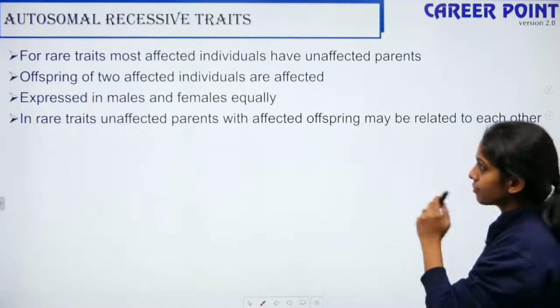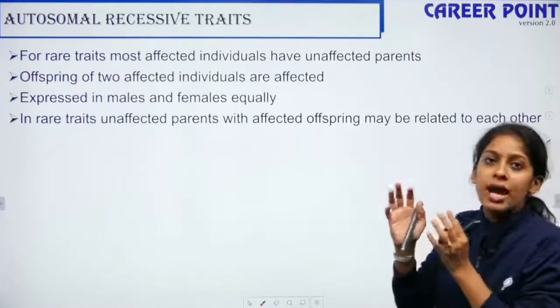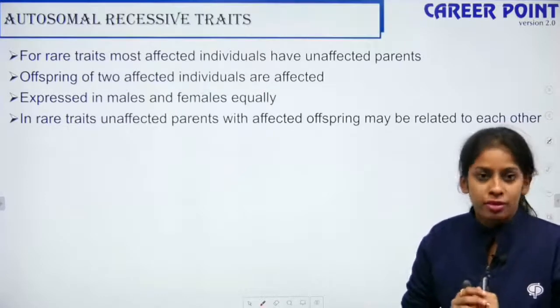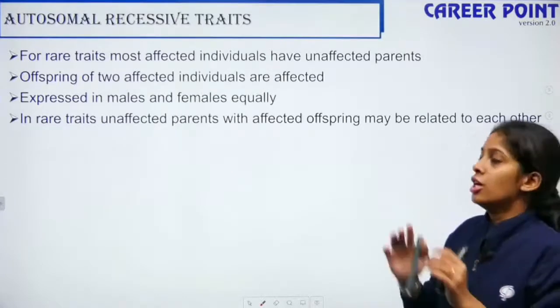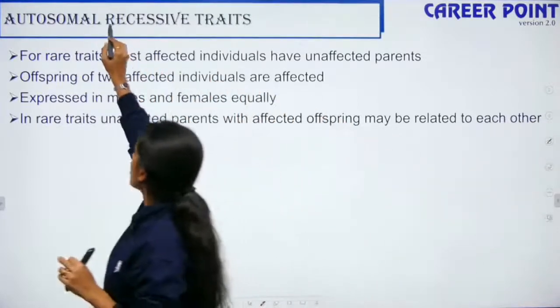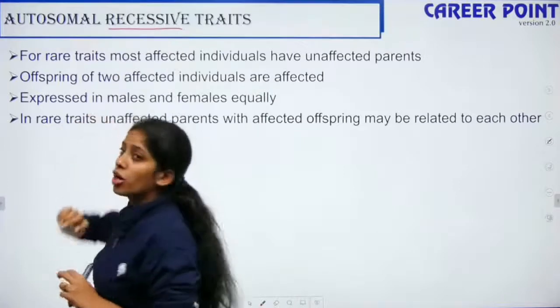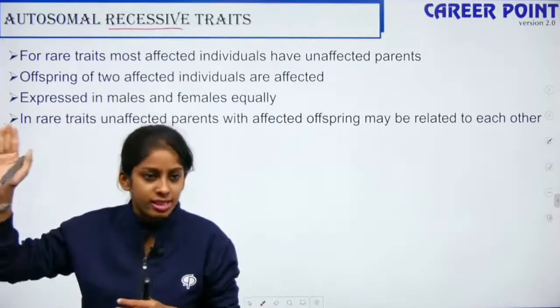In pedigree analysis, if both the parents are not affected, it is a recessive trait, and if the son and daughter are both affected, then it is an autosomal recessive trait.